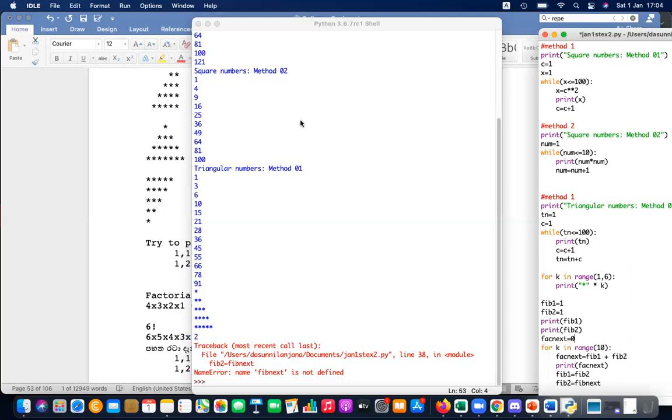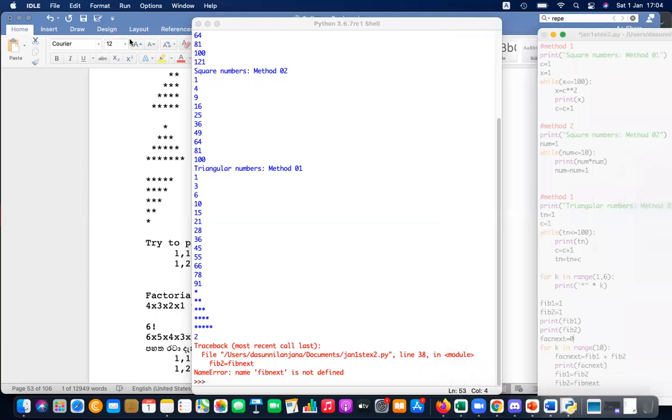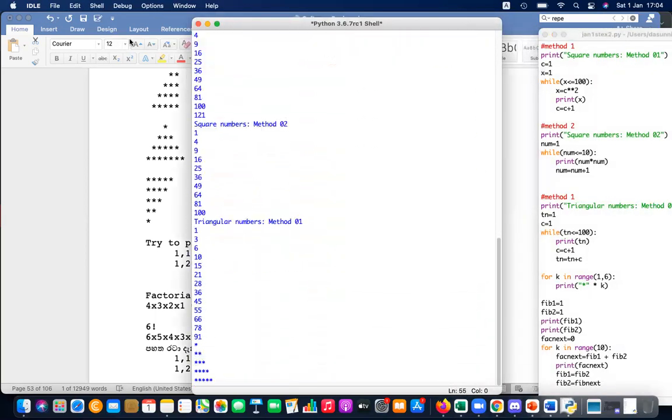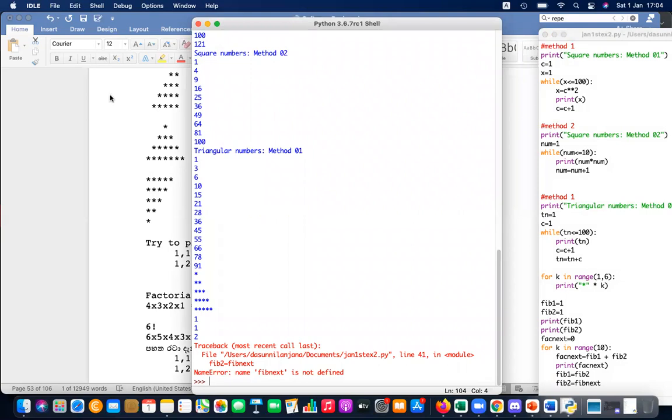Let's keep it 0 at the initial level. Let's run this again. Again, Fib next, right? Sorry, my mistake. This is also Fib next. Let's run again.